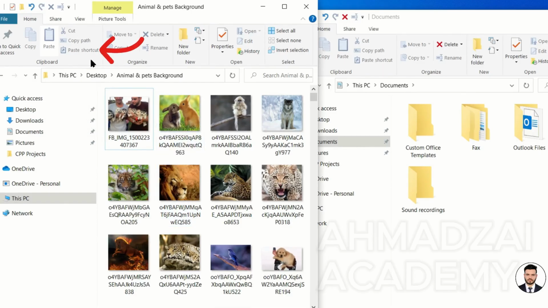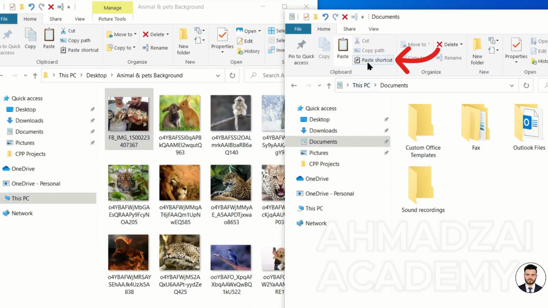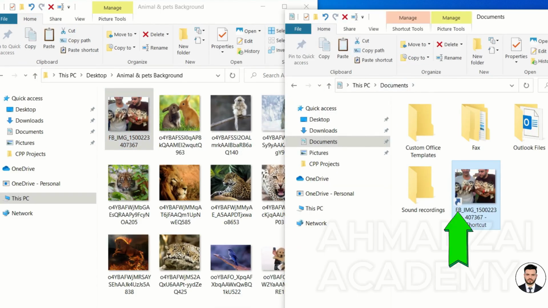Then, there's another thing we have called paste shortcut. Paste shortcut is different from these two. Cut actually transfers the file, and copy just copies it over. But what is paste shortcut? For example, let's say this is a picture. Copy this for us, but here, do a shortcut instead of a paste. We had said before that it should have a little arrow. Shortcut means it's a link to the original file.